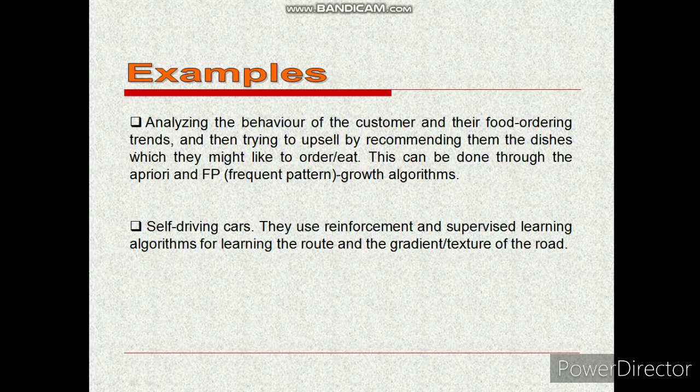Here are some examples. Analyzing the behavior of the customer and their food ordering trends, and then trying to upsell by recommending them the dishes which they might like to order or eat. This can be done through the Apriori or FP, the frequent pattern growth algorithms. Self-driving cars use reinforcement and supervised learning algorithms for learning the route and the gradient texture of the road.